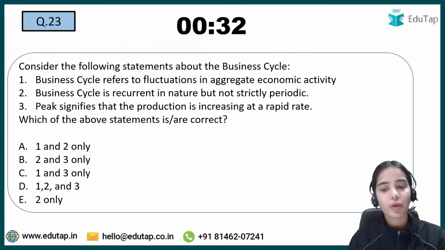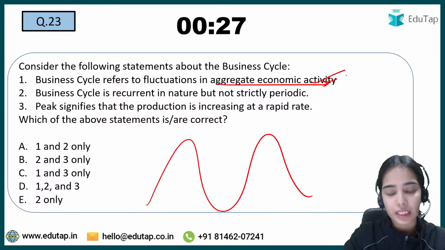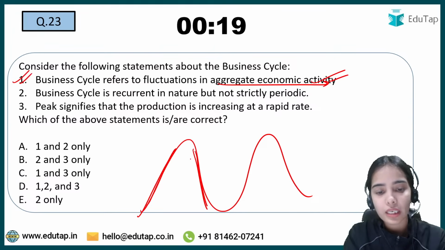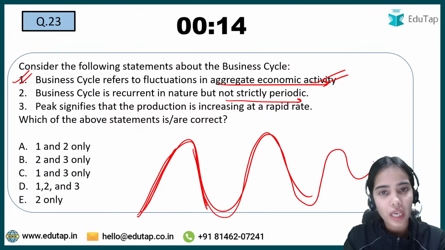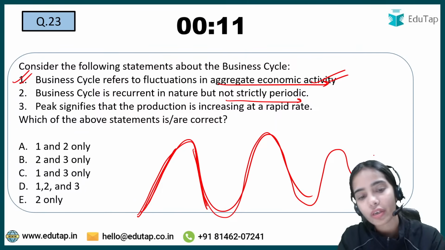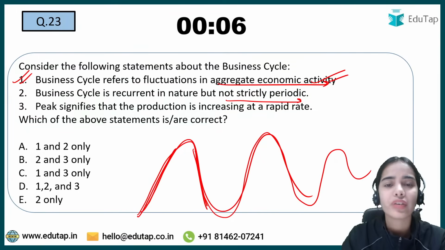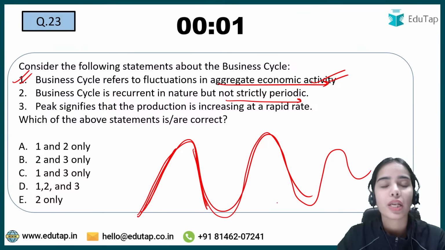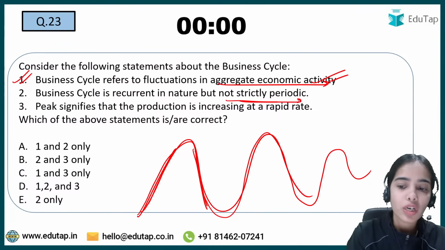Consider the following statements about the business cycle. Business cycle refers to the fluctuation in aggregate economic activity. Yes, the production is increasing, demand is increasing, production is decreasing, demand is decreasing and such. So first is correct. Business cycle is recurrent in nature but not strictly periodic. So yes, business cycle keeps on recurring. It keeps on happening. The economy is booming or the economy is contracting. So the business cycle is recurrent in nature, but it is not strictly periodic. We do not know when the boom will come. We do not know when the contraction or depression will come. Like the COVID-19 situation happened suddenly and the economy came under the recessionary tendency. So it is not strictly periodic.